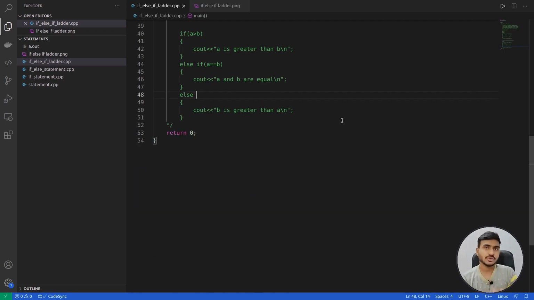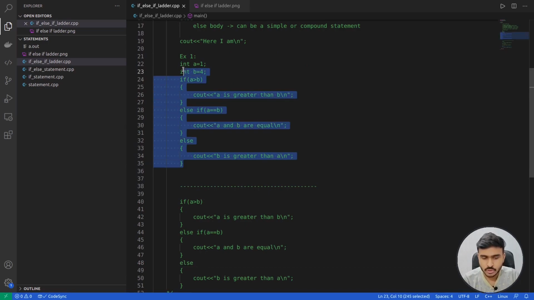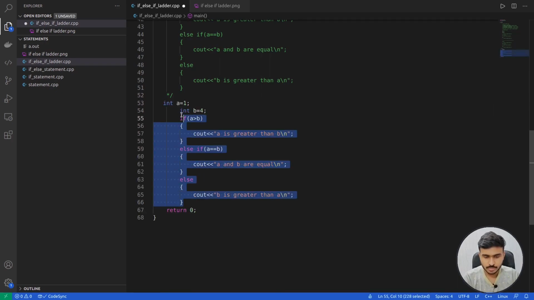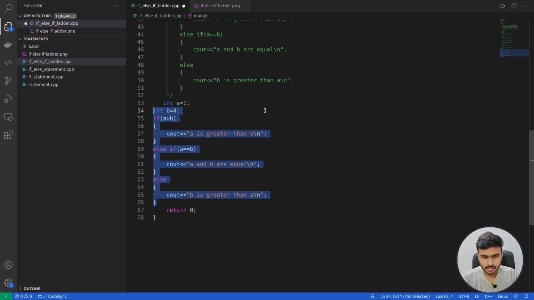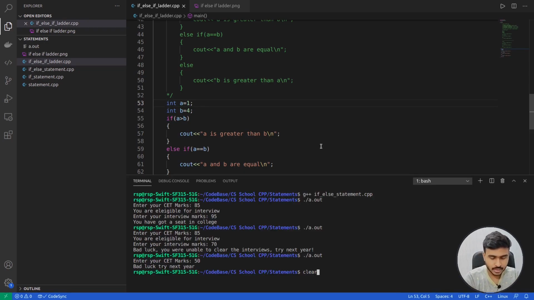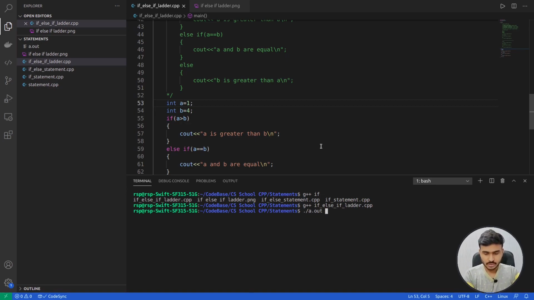Now let's try to execute this code and see whether it is working as per our expectations or not. So let me just copy this code from the comments and put it outside of the comments, and we'll execute this code. So let me just put it properly. Okay, cool. Now let's quickly execute this code. So let me clear my terminal and quickly compile the code. g++ if else ladder. Okay, and let's execute this code.